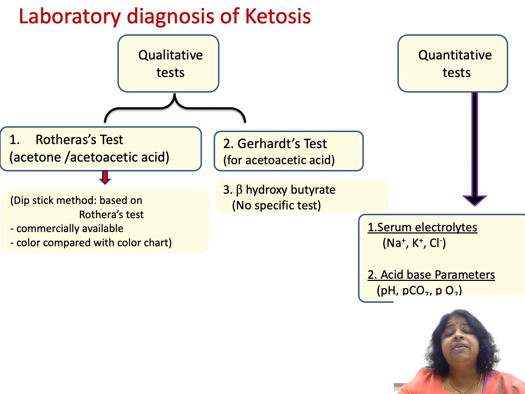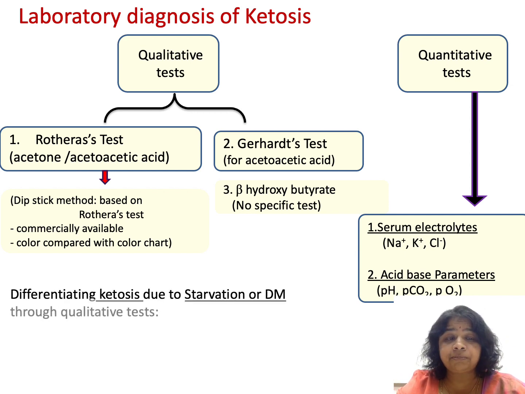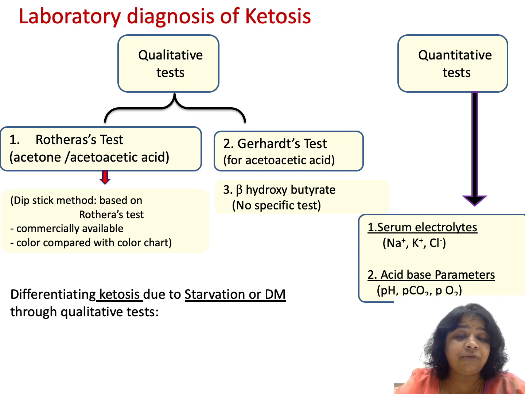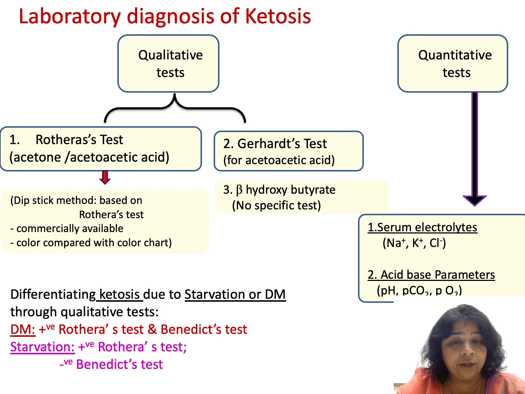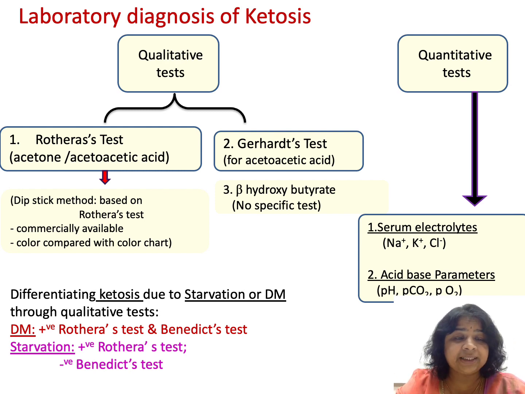Instead, it is very important to monitor electrolyte levels, sodium and potassium, because I have told you they are going to be excreted. Look at the acid base parameters: what is the pH, how much PCO2 is there, how much PO2 is there. Acid base parameters have to be followed up. Now, if you want to differentiate whether the ketosis is because of diabetes or starvation, a simple test would be to look for blood glucose and urine glucose. If blood glucose is low, starvation. If blood glucose is very high and urine glucose is also present, then it is due to diabetes.